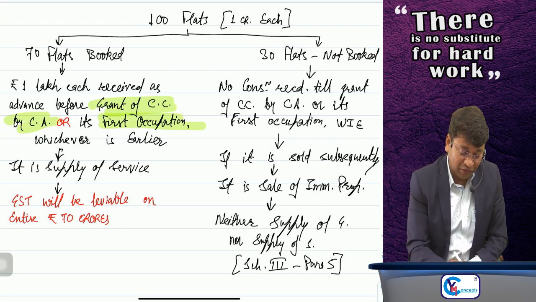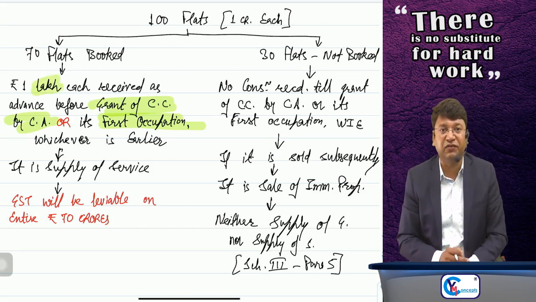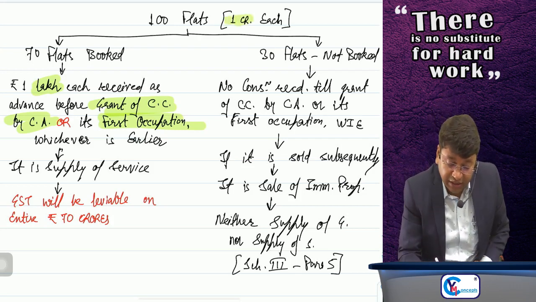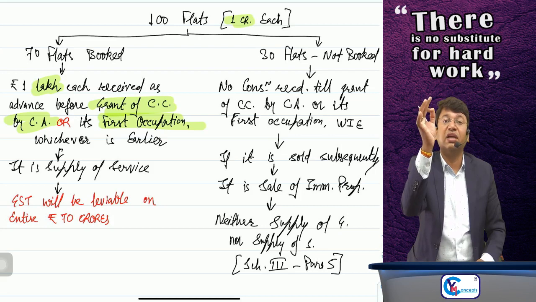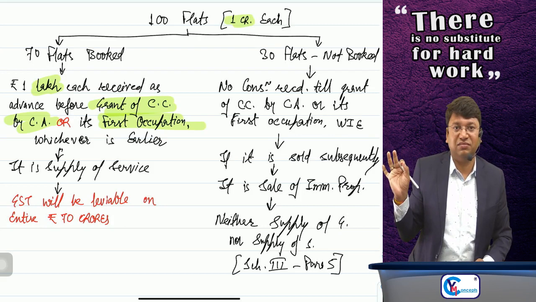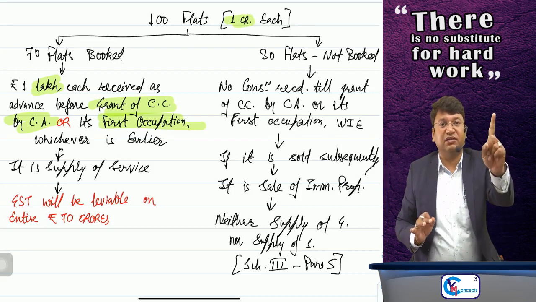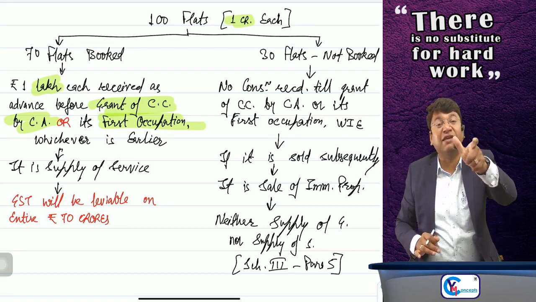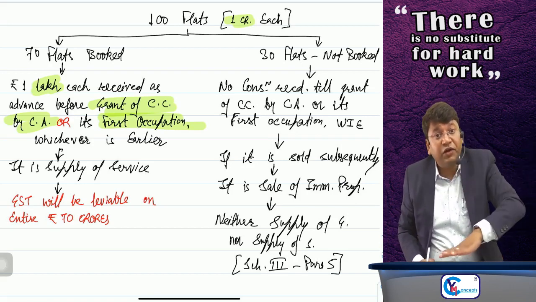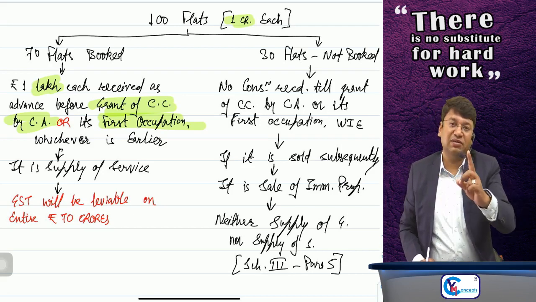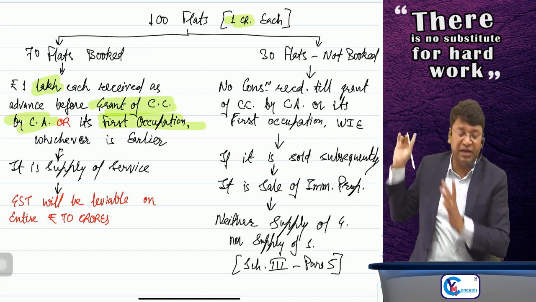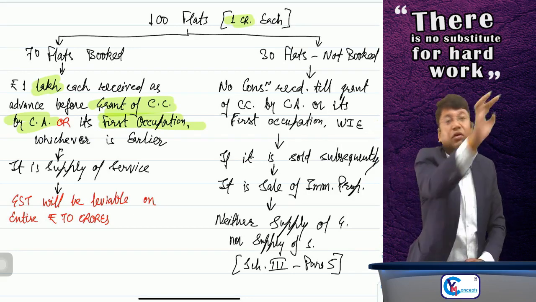Sir, although you have paid only rupees 1 lakh as consideration for each flat, 70 lakh only I have received as advance. But yes, GST will be levied on entire rupees 1 crore because I have booked the flat, not only the balcony for Alia Bhatt. And the value of flat is rupees 1 crore. If GST is payable, GST will be leviable on entire rupees 1 crore, not only rupees 1 lakh. As of now, I'll have to pay tax only on the amount which I have received now, as per time of supply, we will read it. But GST will be levied on entire rupees 1 crore.